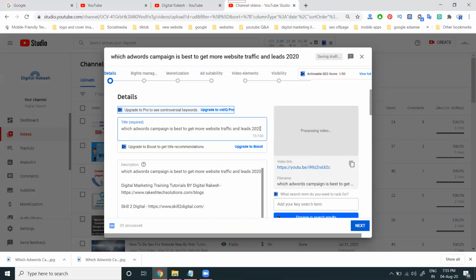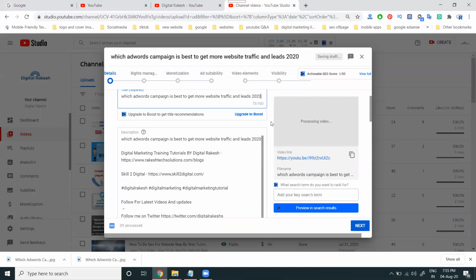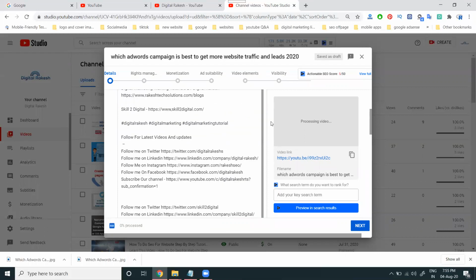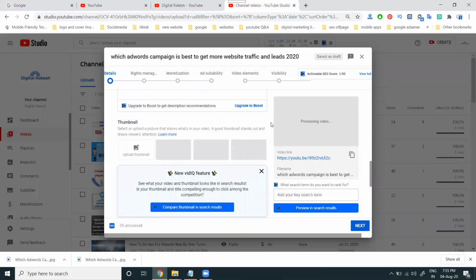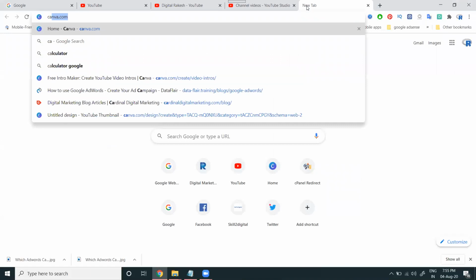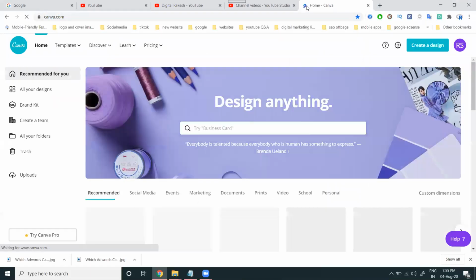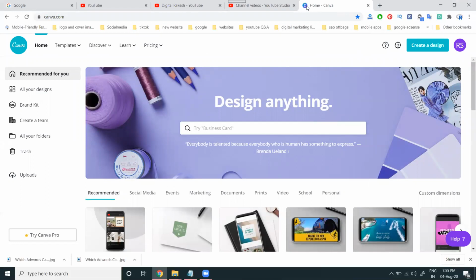They give a better title length of 60 characters as per the vidIQ toolbar, but as per your requirement you can add more. Don't forget, before setting up your YouTube account, you must install the vidIQ toolbar. When uploading, don't check any particular scores. Here I'm uploading the thumbnail, and people worry about thumbnails also, but there's no need to worry. You don't need Photoshop or CorelDRAW. Canva is enough, even if you're making a Telugu thumbnail.